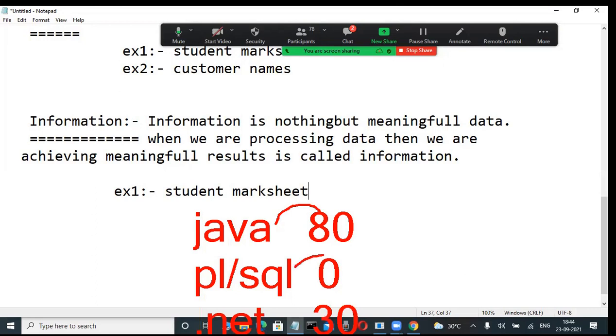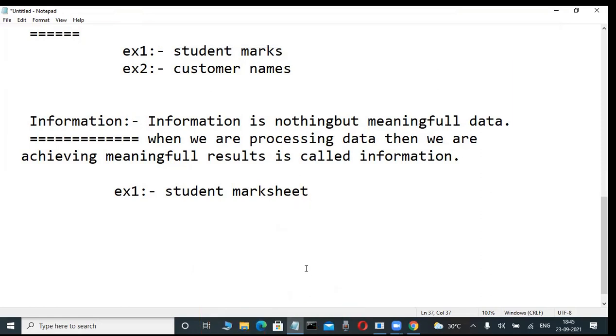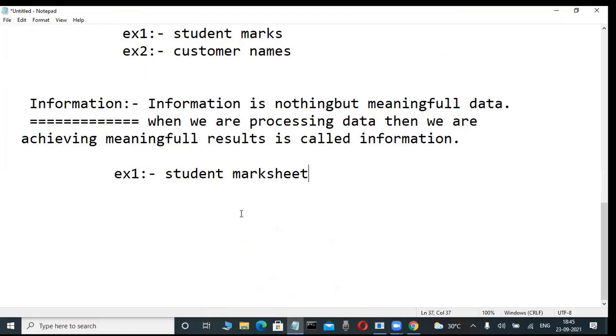He doesn't know this course, something is there as 0 marks only. Just easily understandable or not. That's why, even for a non-technical person, end user understandable format is there. That is nothing but information. Okay, student mark sheet example, write it.